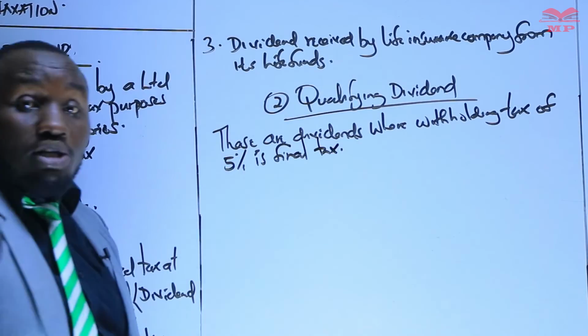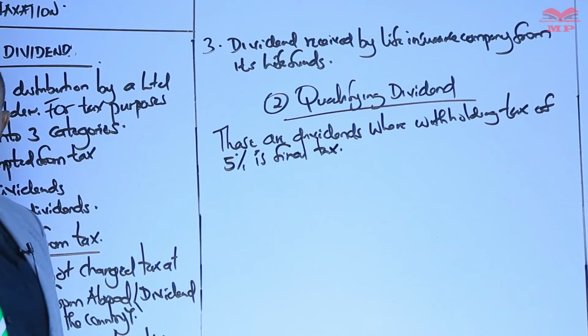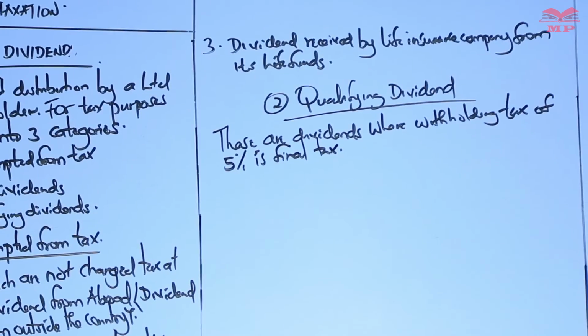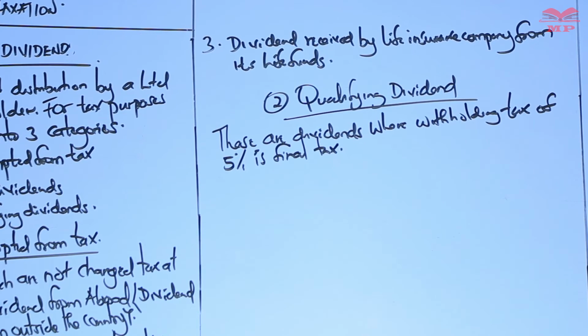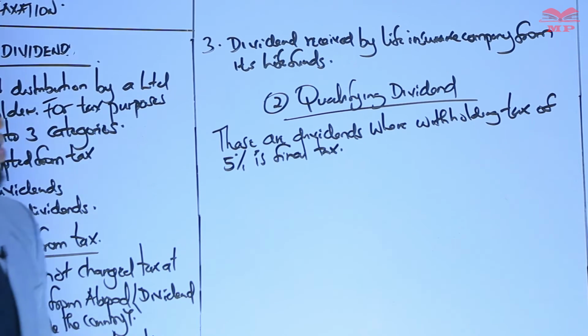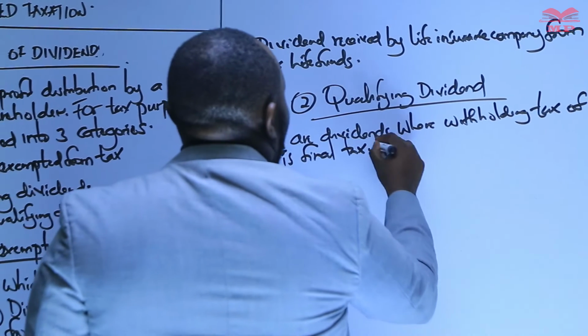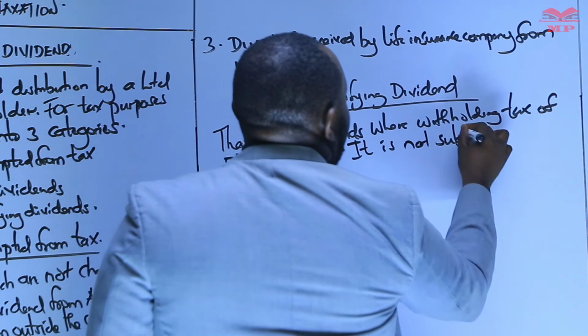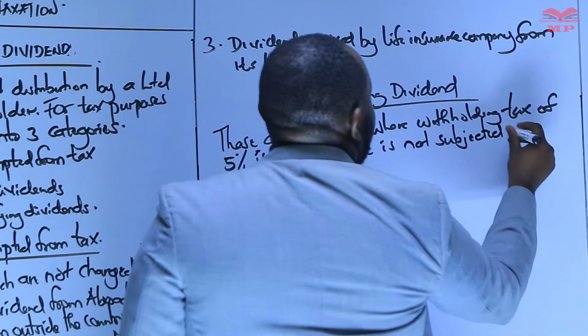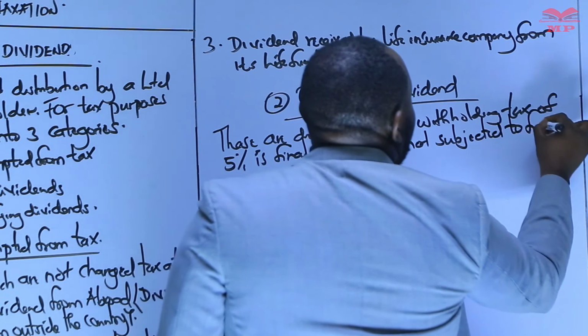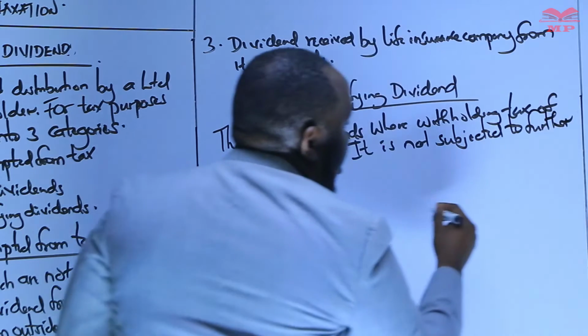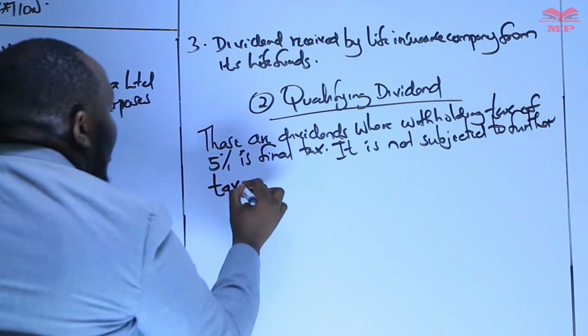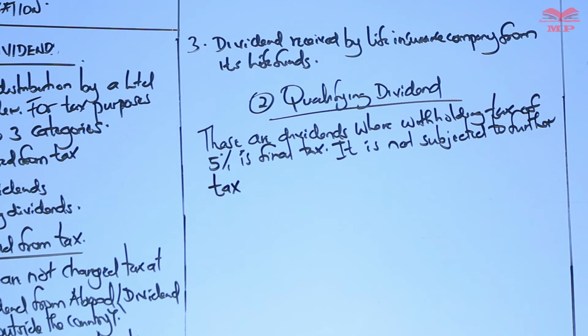Remember, when you say final tax, we don't subject those dividends to further taxation. Once the 5% has been deducted, that is final. It is not subjected to further tax.